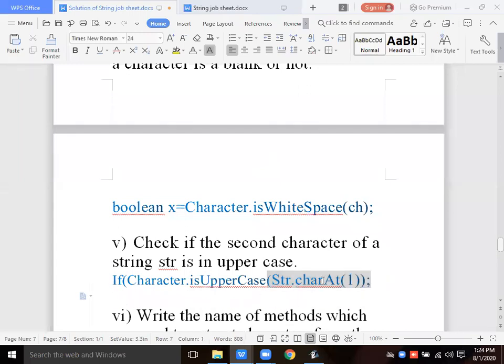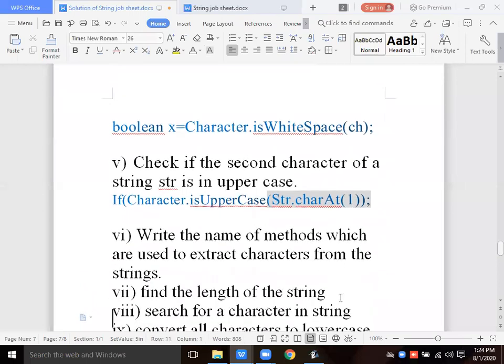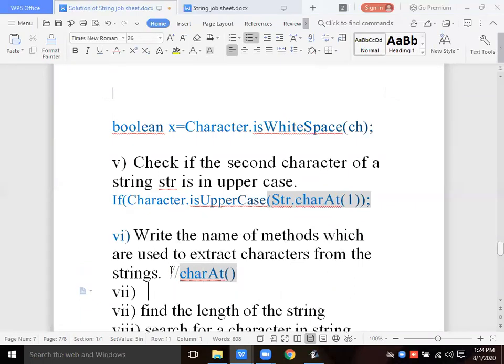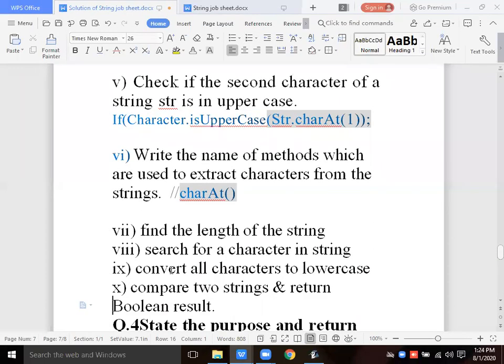Okay, means first of all you have to fetch the character, but from where? From 1. Why is it 1? Because the second character of the string str means index position 1, because we are starting the index from 0. Now write the name of the method which is used to extract a character from the string. Which method? charAt. Yes, charAt is the method to fetch the character from the string. This is what we are doing, right? charAt only we are using to fetch the character.